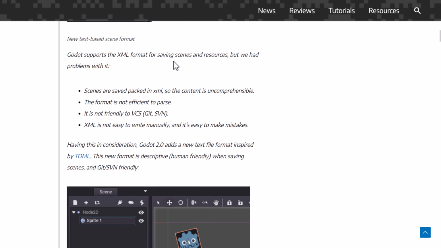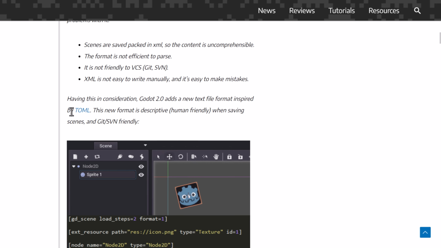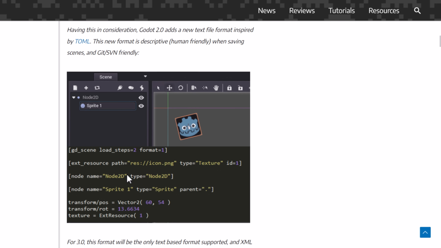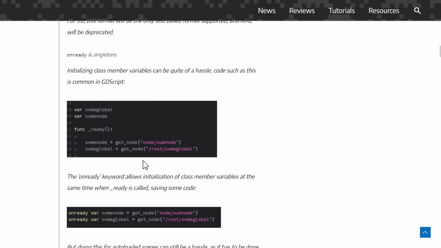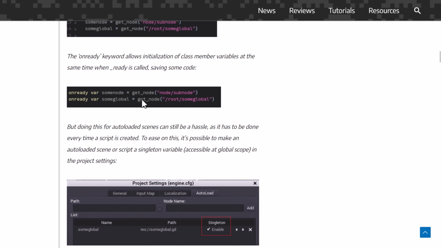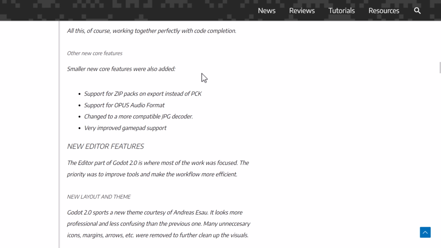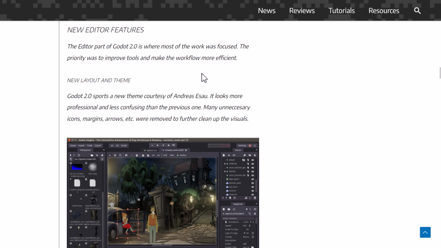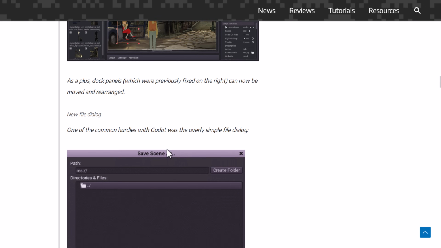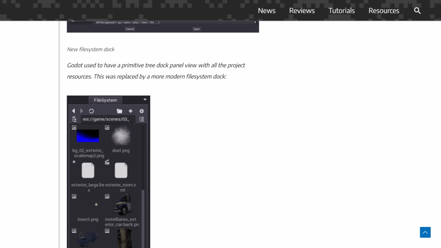Also, they had an XML file format at that point in time, and this is the point where they switched to TOML. The TSCN format that we know today is a Godot 2.0 feature. A bunch of changes to the language itself. We actually now have singletons available. Again, very core things to Godot happened at this point in time. A number of changes to the editor itself. Let's jump in and take a look at the editor.